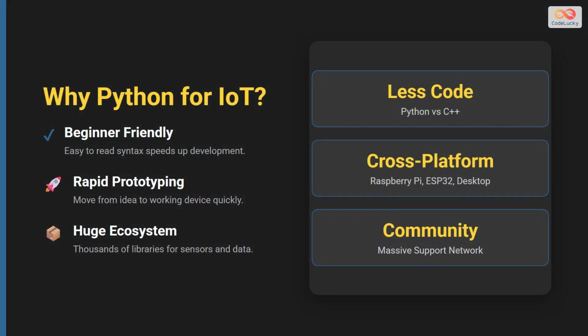So why should you choose Python? First, it is incredibly beginner-friendly. Its clean syntax lets you focus on the logic of your IoT device rather than struggling with complex code. Second, it allows for rapid prototyping, meaning you can take an idea and have a working model in a fraction of the time compared to other languages. Finally, the ecosystem is massive, with thousands of libraries ready to use.